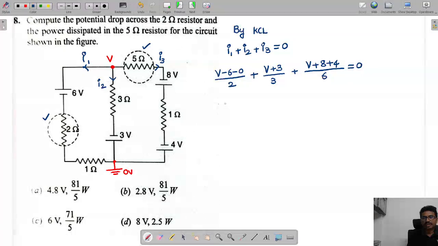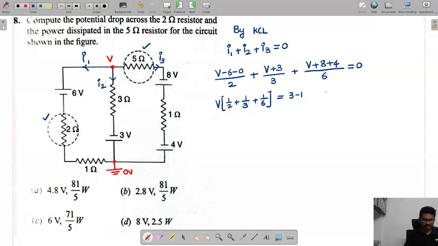So how much will come here? You can see V taken common, then it is 1 by 2 plus 1 by 3 plus 1 by 6, which is equal to what? 6 by 2 is 3, and this is minus 1, 8 plus 4 is 12, 12 by 2, 12 by 6 is 2.